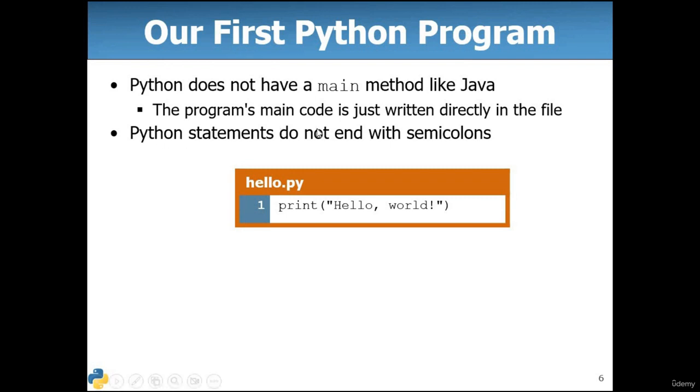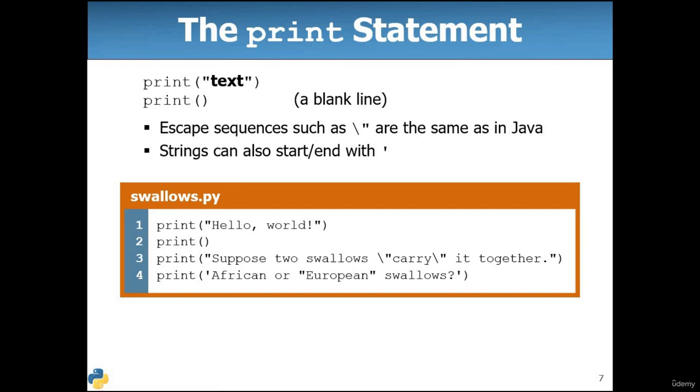Python statements do not end with a semicolon. As you can see here, we are not including any main class. We are also not including any semicolon or any other syntax. It's very simple and it's very easy to use and learn. So what is a print statement? You can print a text by using the print command. You can enclose your text in double quotes or single quotes, and the text will be printed on the console. And you can also use an empty command like print with nothing in between the parentheses, so a blank line will appear.